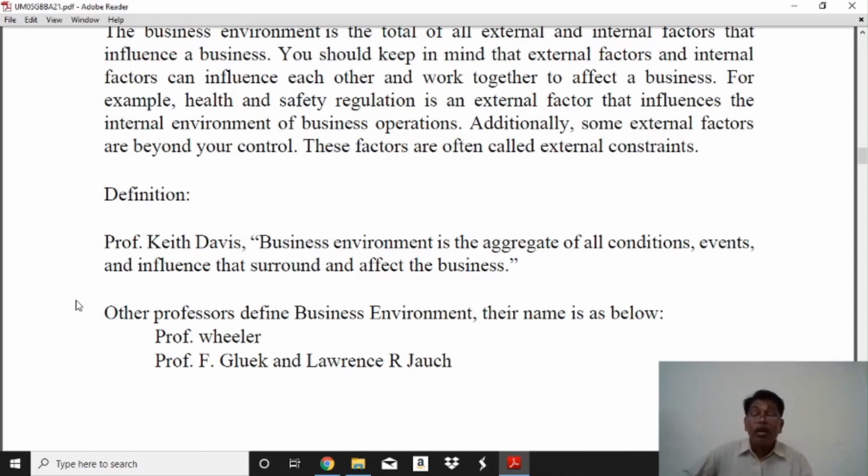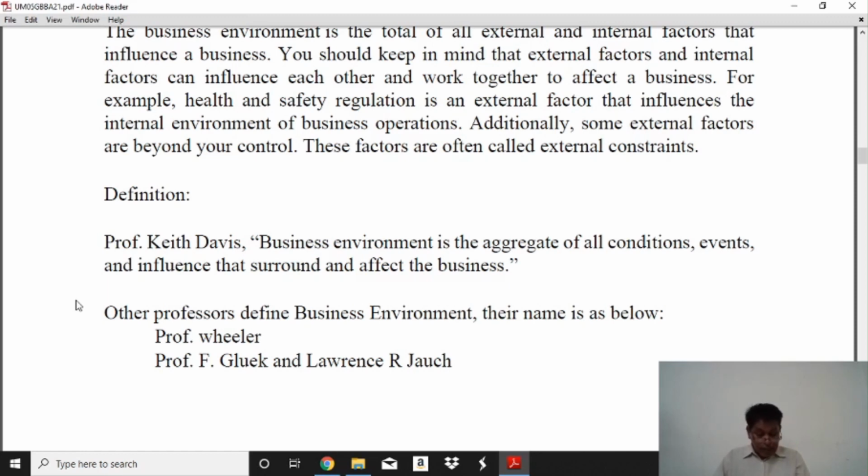And other professors define the business environment. Their names are below: Professor Wheeler, Professor F. Glueck, and Lawrence R. Jauch. Professors Glueck and Jauch say the environment includes the factors outside the firm which can lead to opportunities for or threats to the firm.